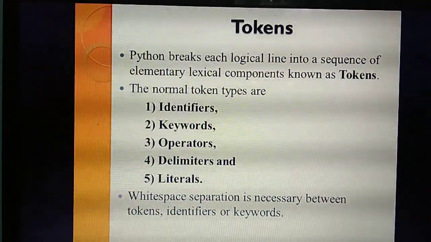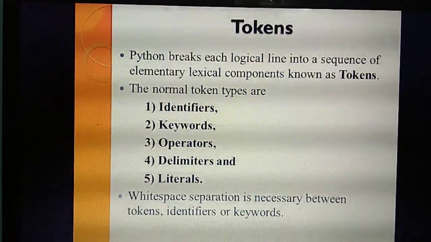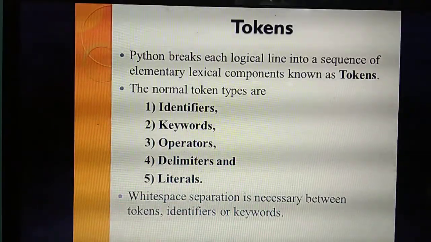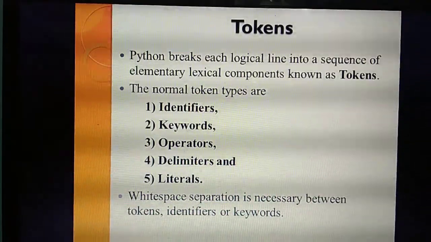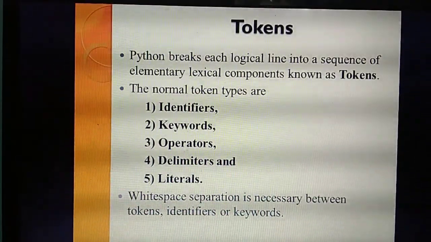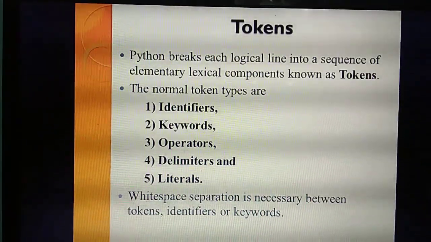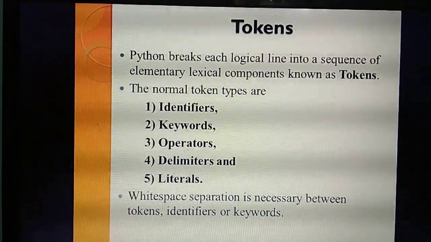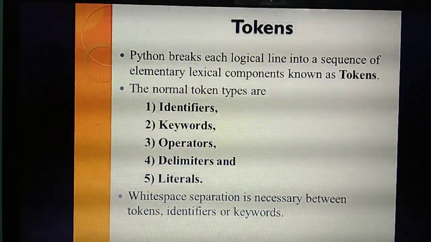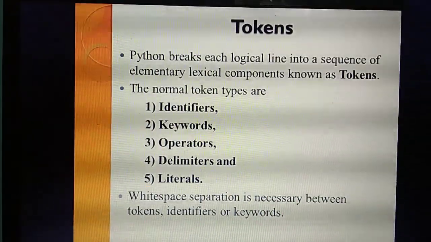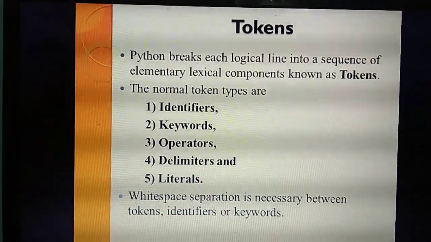Python will break each logical line, that means the codes or instructions given by the user, into a sequence of elementary lexical components. What do you mean by lexical? Meaningful components. Python breaks a particular line into meaningful components, that is called tokens. Understood? This is a very important 2-mark question: what do you mean by tokens, and what are the types of tokens? Understood?